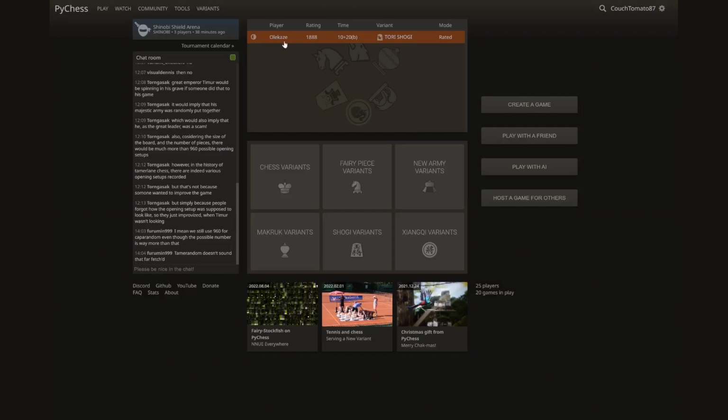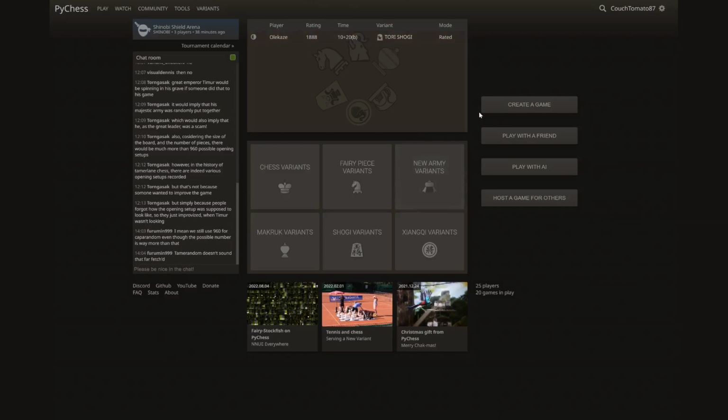So you can see here that Olekaze is looking for someone to play Tori Shogi with. His rating is 1888. The time control he proposed is 10 plus 20 seconds of Byomi. If you don't know what Byomi is, look that up. And the mode is rated, so this will actually count towards a rating. So if he wins, his 1888 will go up. This symbol over here tells him the color choice, so it'll be randomized between black and white, or in the case of Shogi, Sente Gote.